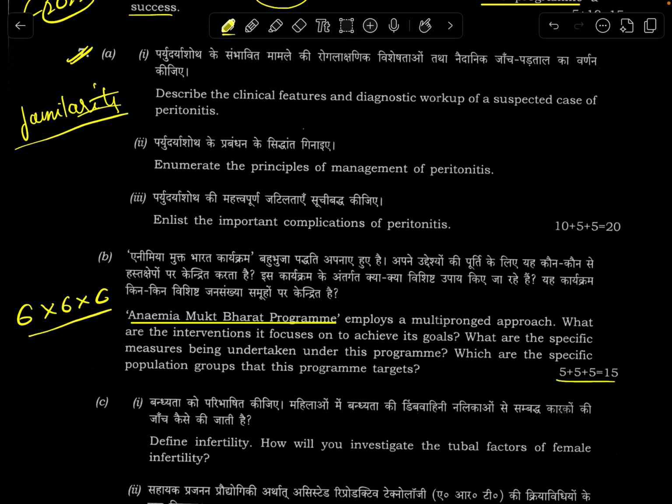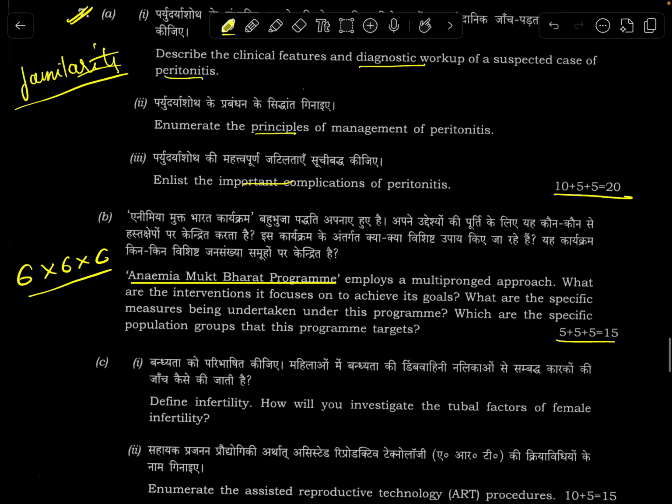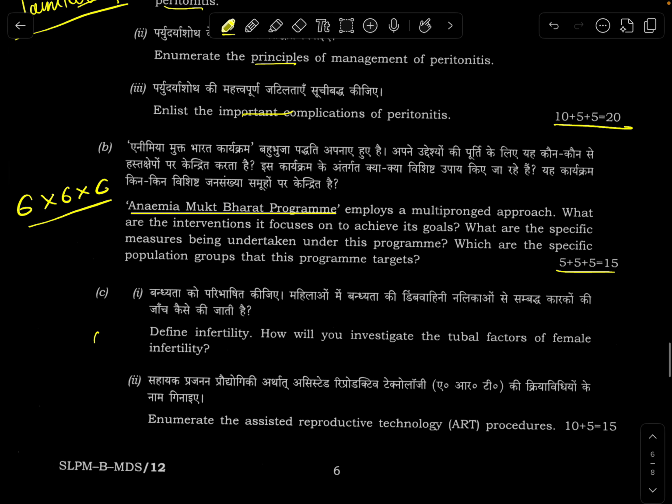What is peritonitis? This is also not a very commonly repeated PYQ in surgery. That's why it was asked. They've asked a full 20 marker. Clinical features of peritonitis, management principles can be tackled. Not very easy, but not very tough. This is textbook, very easy.